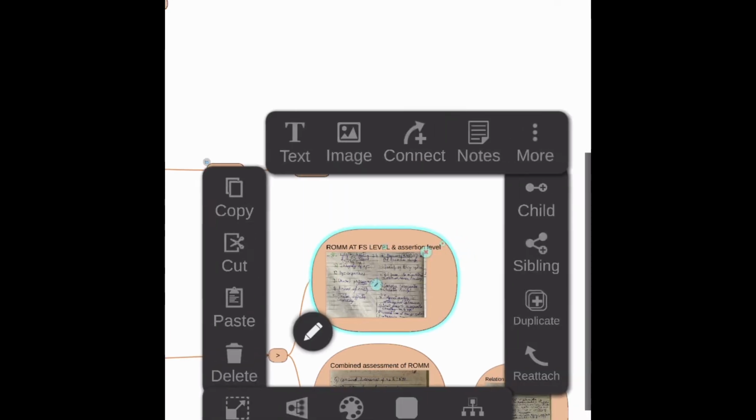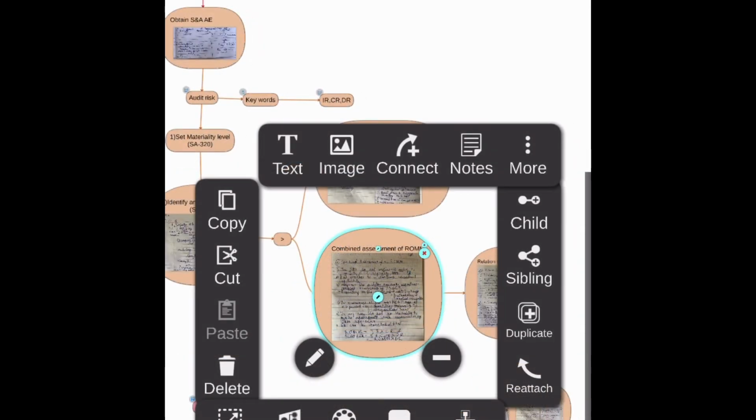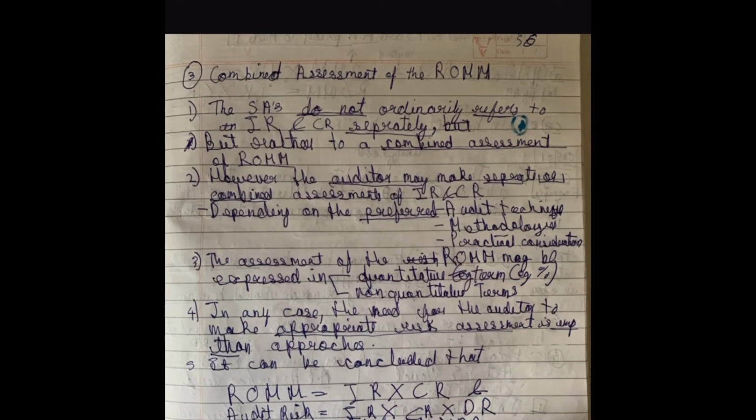In the last lecture, we understood that risks of material misstatement are at two levels, that is, financial statement level and assertion level. Now we'll move ahead to the next question, that is, combined assessment of risk of material misstatement.